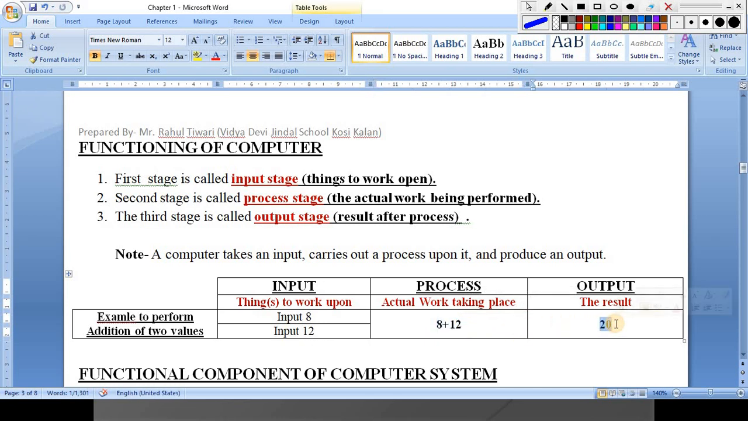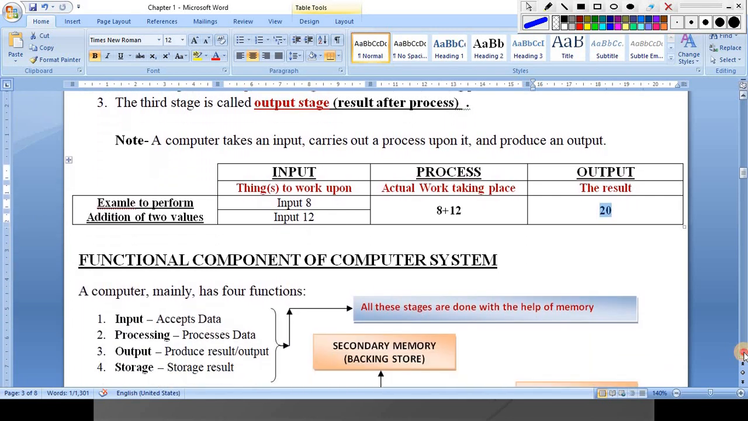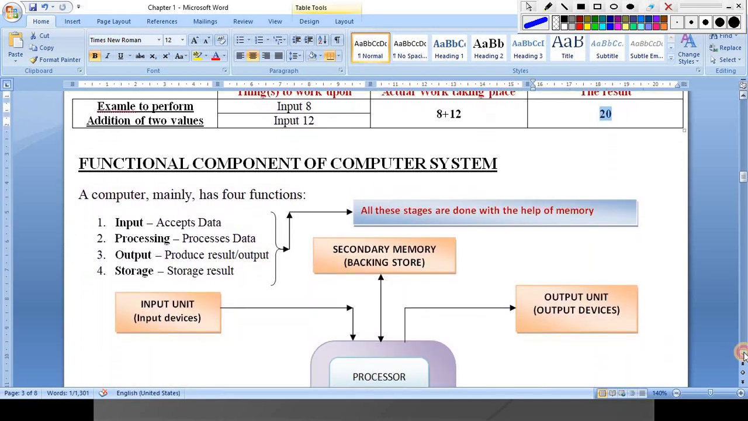So this is meaningful information. This is data, and when your data is processed, it becomes meaningful information. So this is input, this is process, and this is output. Output will always be available after the process. Clear? Now, functional components of a computer system.